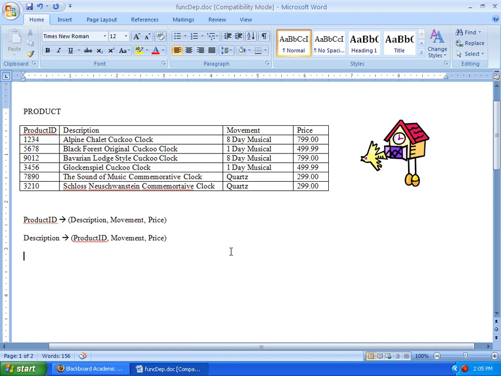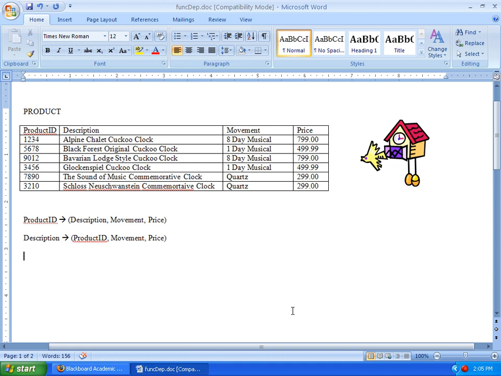Okay, so let's move on to the movement. We do not have unique values in this column. You see 8-day musical appears twice, the 1-day musical appears twice, quartz appears twice, so these are not unique. You may be tempted to write it off and say, okay, no functional dependency there, but even though the column values are not unique, does not mean that a functional dependency does not exist, so we need to be careful. Let's look at this.